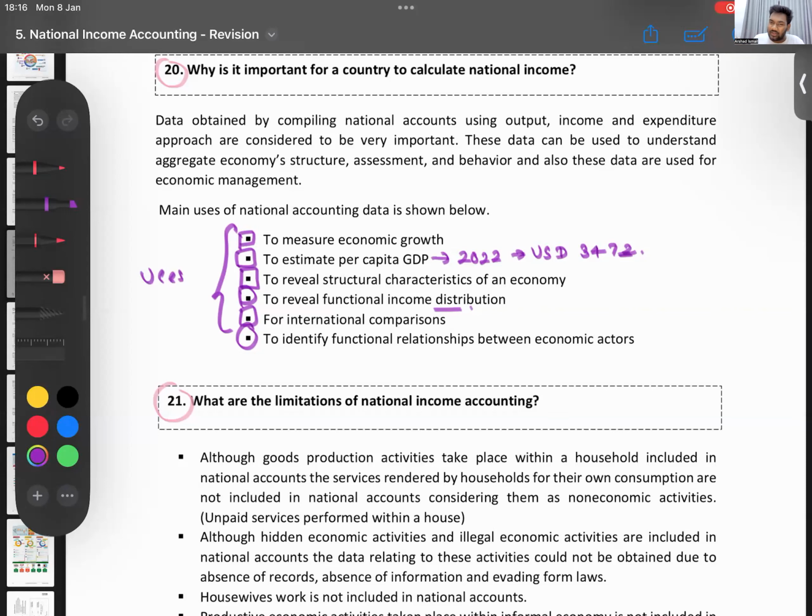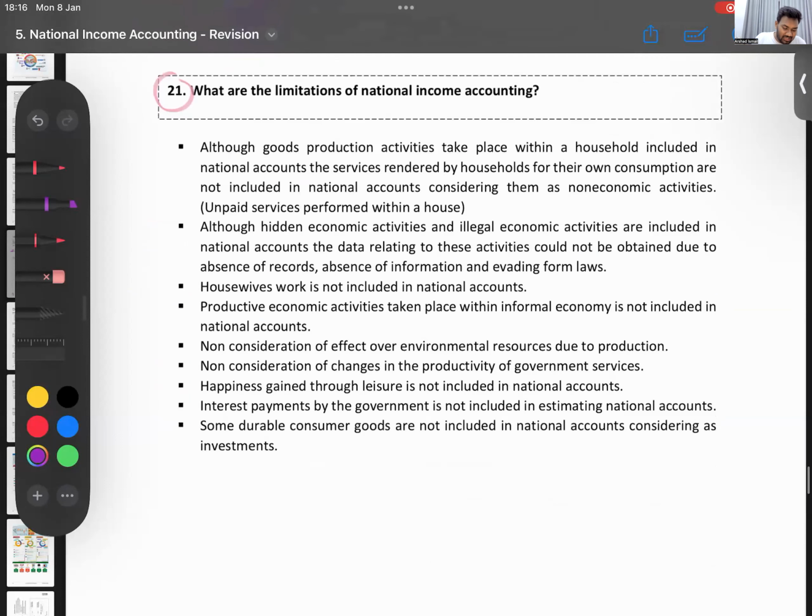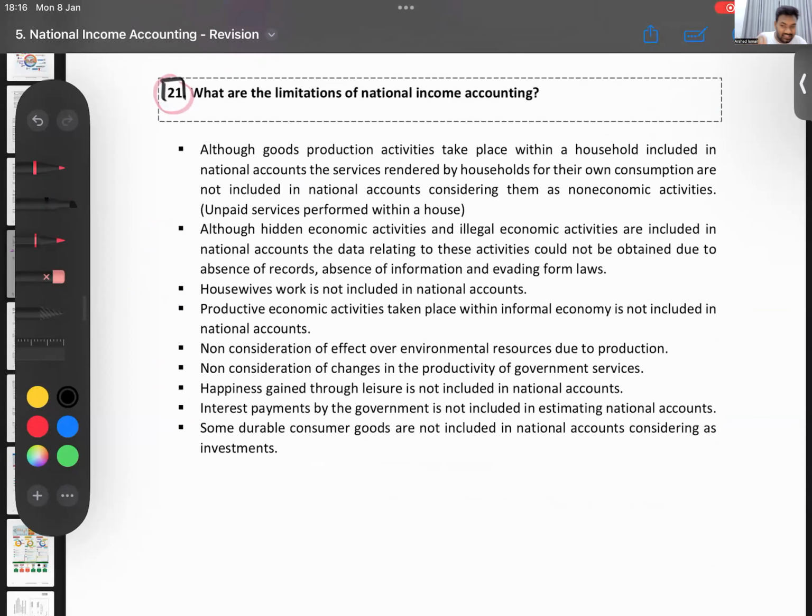They can ask the same question in two ways. They can ask you, why do we calculate? Or they can ask you, what are the uses? What are the benefits of calculating national income? You give the same answer both ways. That is why we do it. Then what are the limitations, Naman? Now, we have not gone through this in our theory part. We have learned those. But you all know this from the theory class.